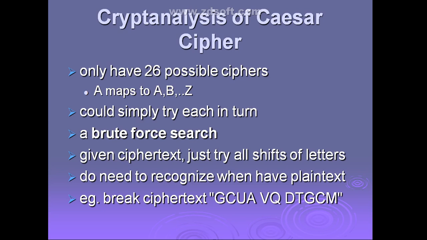By using a brute force attack, anyone can try those 26 possible keys. He will simply try on each turn. First he will make the shift of one letter, then the shift of two letters, then three letters, till 26. Only 26 possible keys you will have.